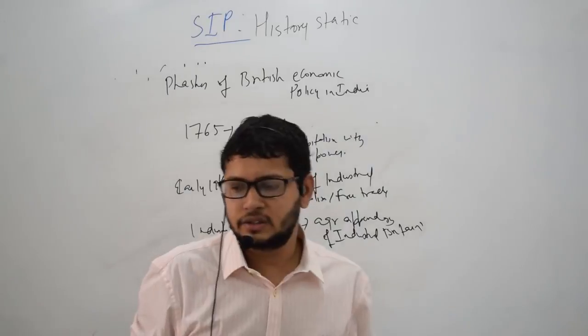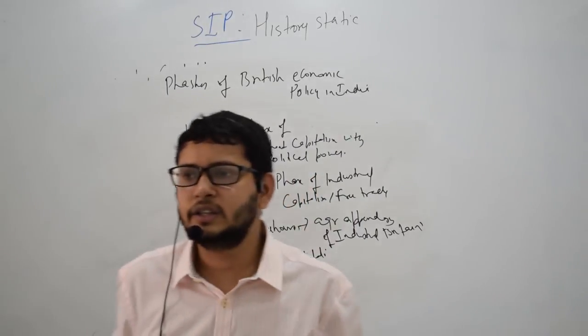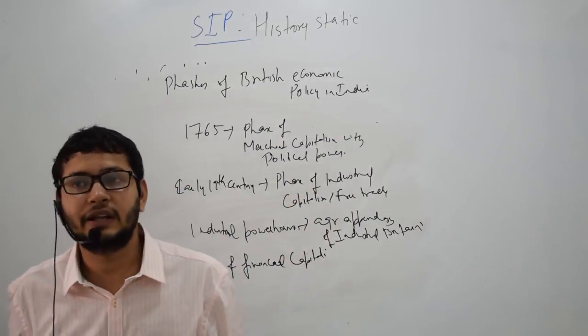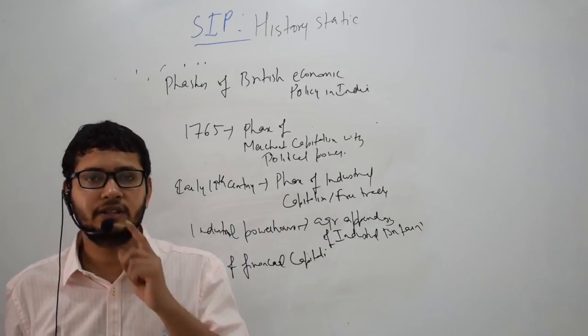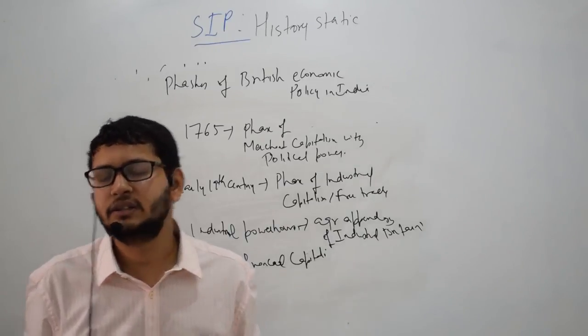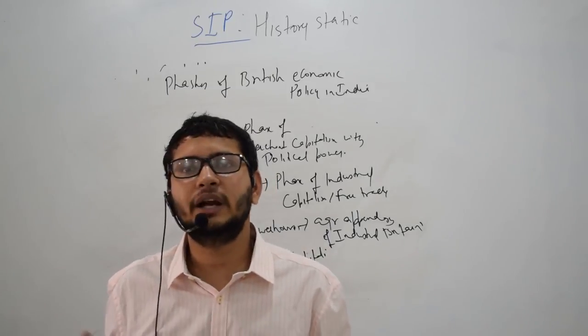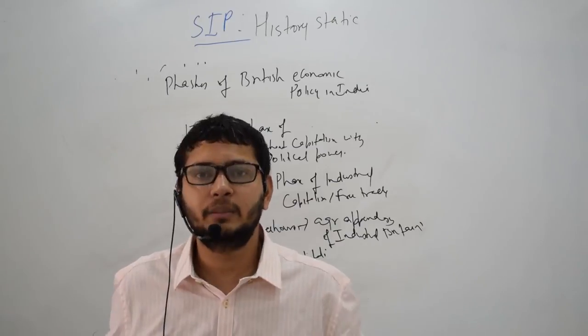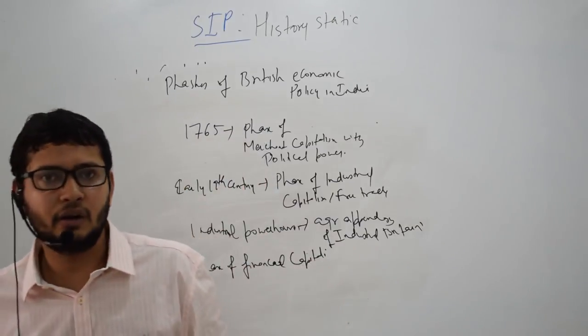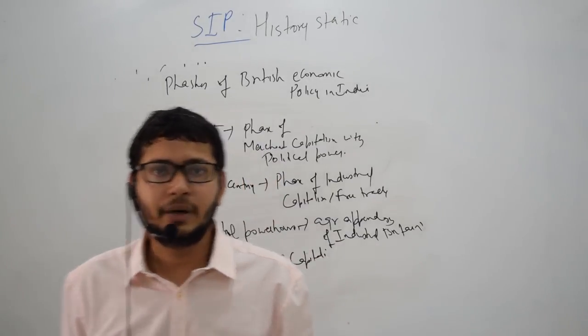In this phase, finance replaces industry. All these financiers used to invest in railways and all these areas, and they used to get interest from that investment, and that interest was paid from Indian money, and therefore there was a drain of money from India to Britain.